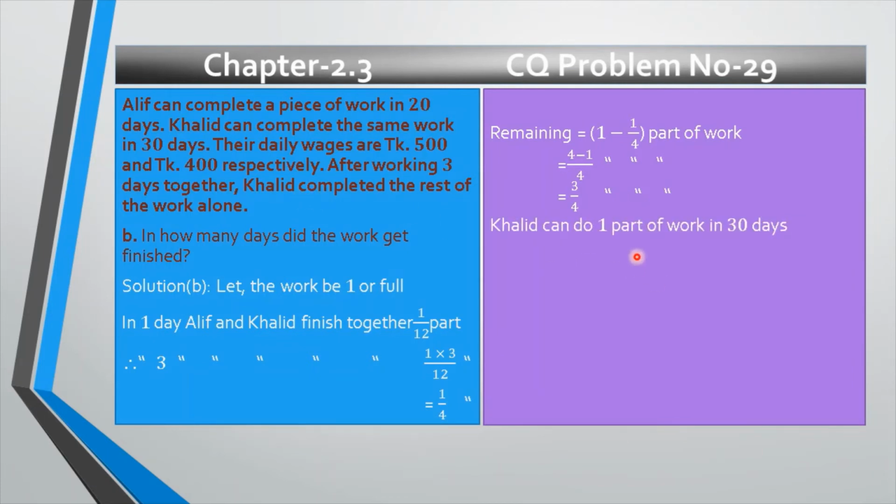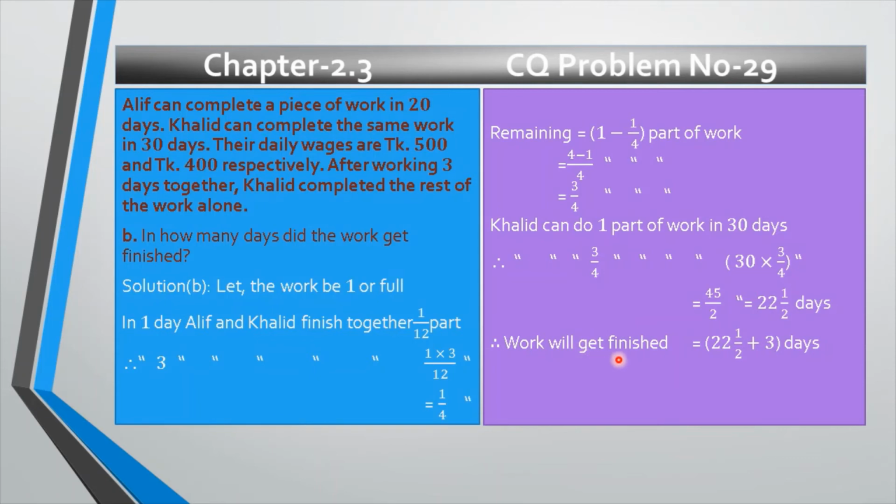So Khalid can do one part of work in 30 days, because it is written here in the second line from the STEM, my dear. Khalid can complete the same work in 30 days. So we can write down, Khalid can do one part of work in 30 days. Therefore, the remaining work 3 by 4, Khalid can do 3 by 4 part of work. 30 multiplied by 3 divided by 4, because it is more. And if we reduce, we get 45 divided by 2 equals 22 whole 1 divided by 2 days, which is the desired days.